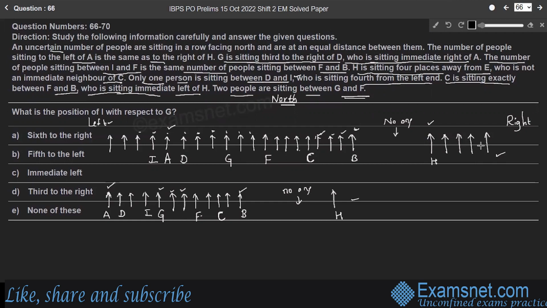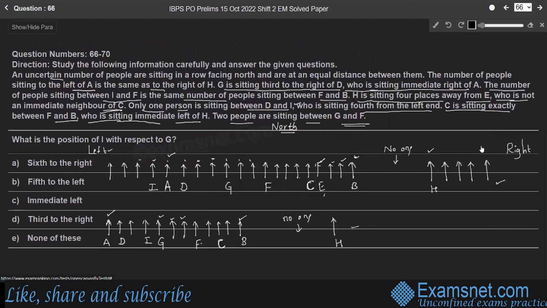But who is the fourth person? E, who is not an immediate neighbor of C. Therefore E cannot be here, that means to the immediate right of C. So the position of E should be here. So H is sitting 4 places away from E, but E is not an immediate neighbor of C. So this condition is satisfied, right?